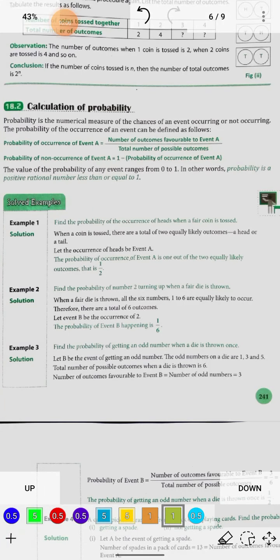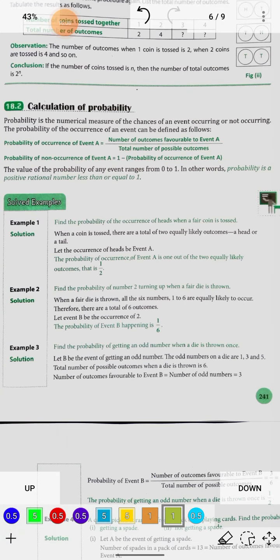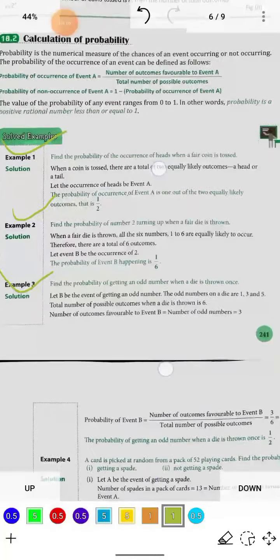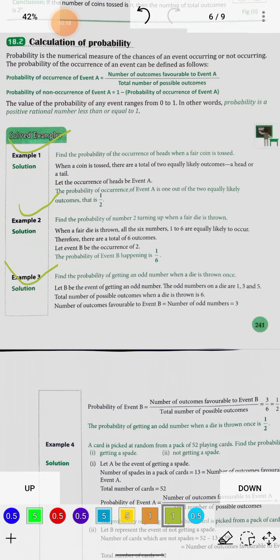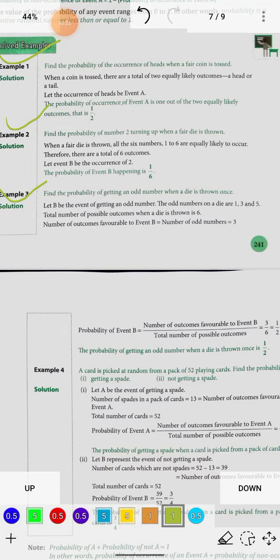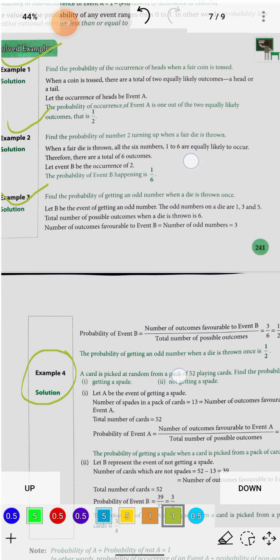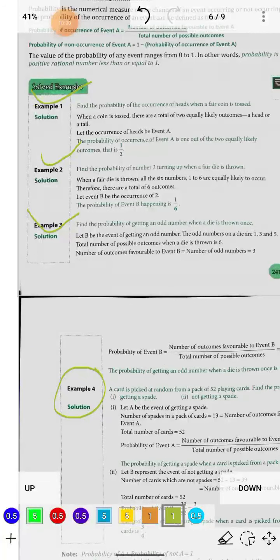It is your task to go through example number 1, example number 2 and example number 3 before watching the next video. In the next video, I am going to explain example number 4, 5, 6 and 7. And if we have some more time, then I will explain further.